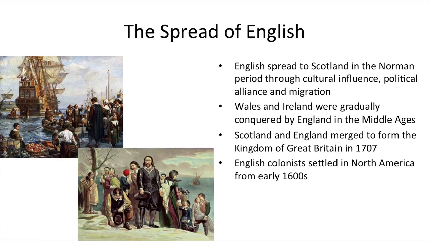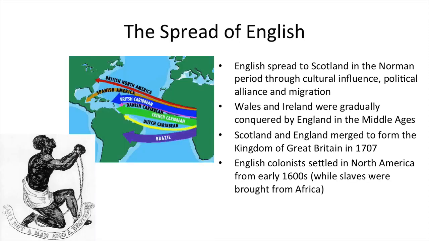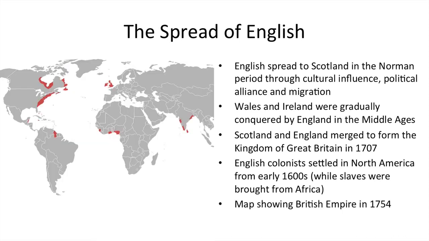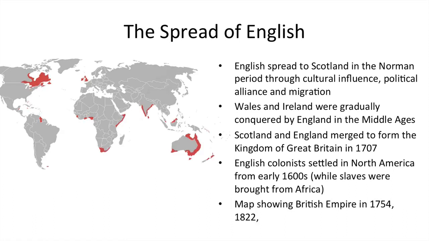English colonists settled in North America from the early 1600s, and slaves, of course, were brought from Africa. This basically says a lot about the demographic makeup of North America. And this map will show you the British Empire in the year 1754, and you can tell they have territories on several continents and spread the English language to those places. In 1822, that's when Australia and New Zealand were included, by that time at least.